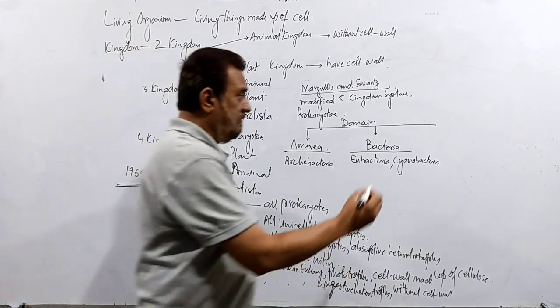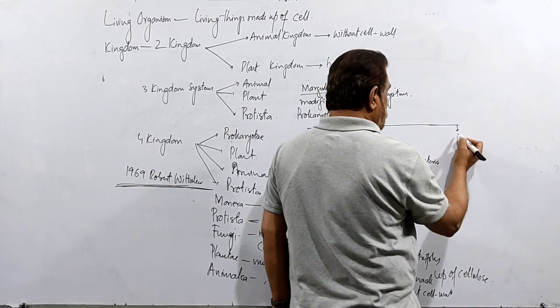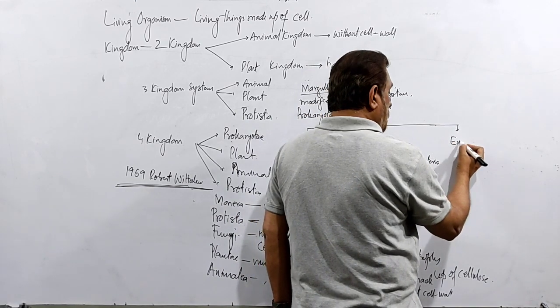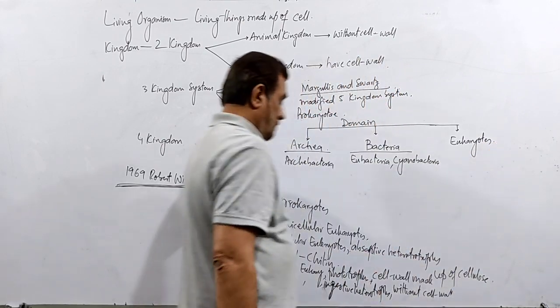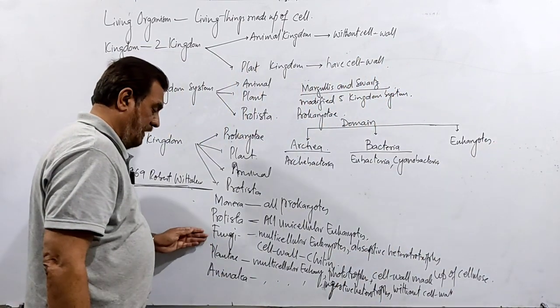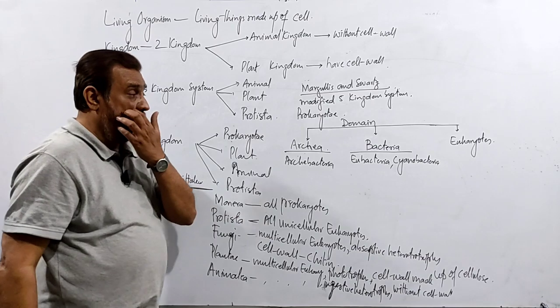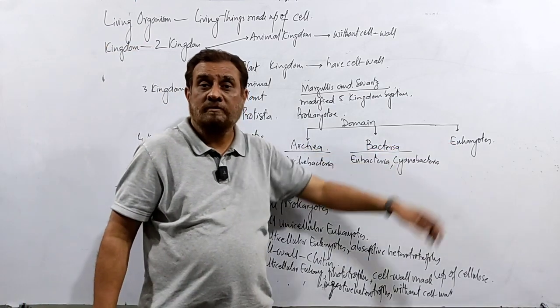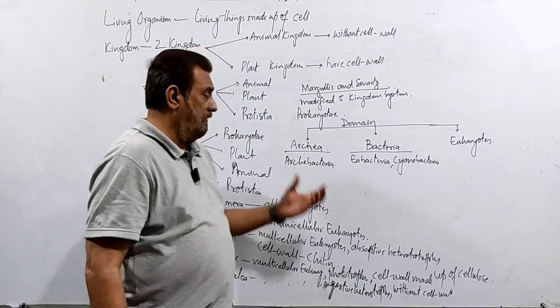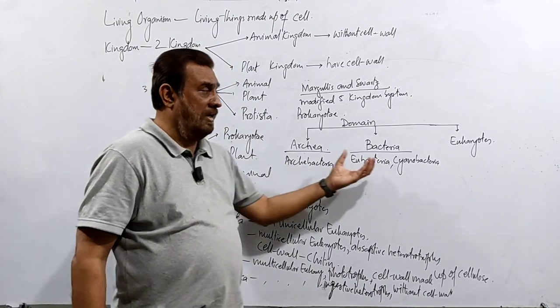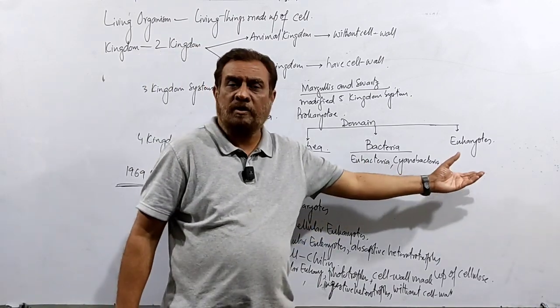Then after that, eukarya. All the eukaryotes, here in protista, fungi, plantae, animalia, all are basically classified here. So now we have archaea, we have bacteria, we have eukaryotes.